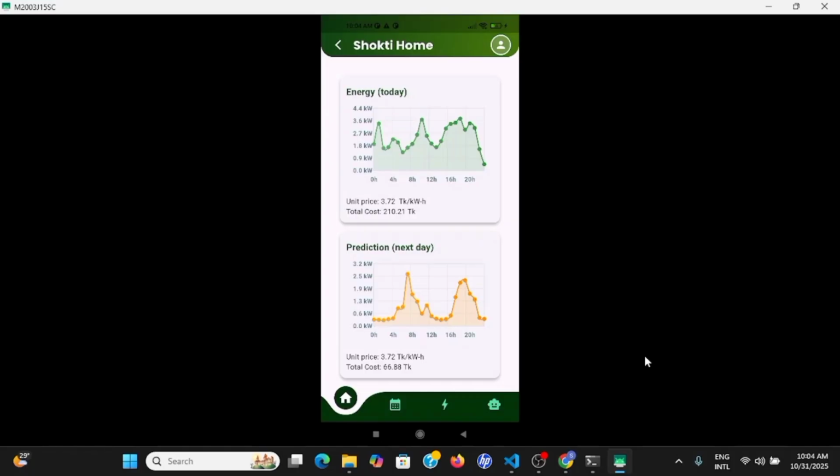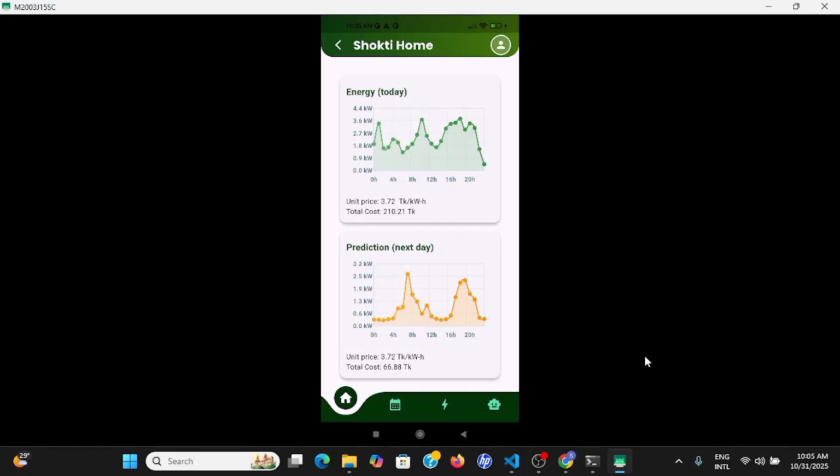On the landing page, we can see today's usage and the prediction for the next day. On the x-axis, we can see the time, and on the y-axis, the power usage against the time. From this, one can easily identify the peak time. For example, in this graph we can identify that the peak usage is 3.63, and the time against it. If any unusual activity is shown, or a time that should not be a peak hour has high energy, the user can easily track it.